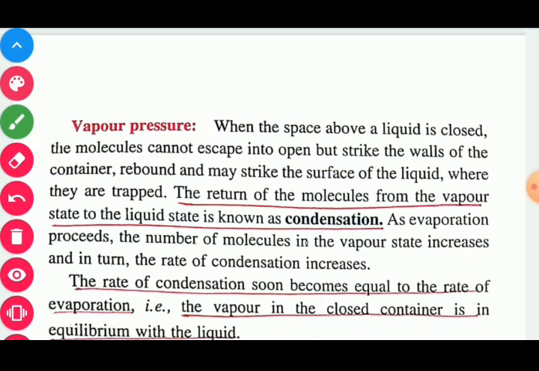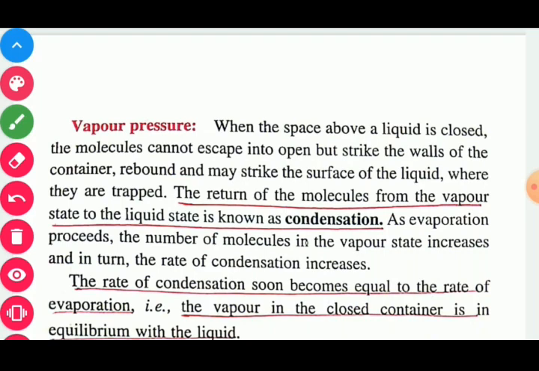As evaporation proceeds, the number of molecules in the vapor state increases, and in turn the rate of condensation increases. During evaporation, a time comes when the rate of evaporation is equal to the rate of condensation. This is known as the equilibrium state.